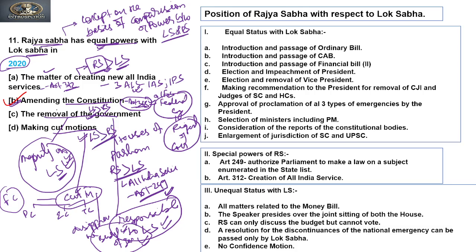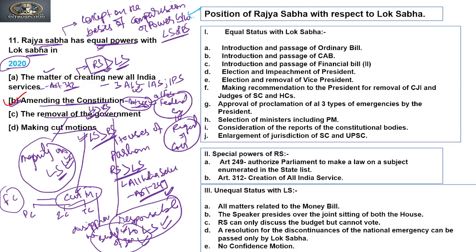So out of the options we have been provided related to this question, amending of the constitution is a subject where both the houses have equal power. Is it clear? Okay. Now let's see the explanations to this.